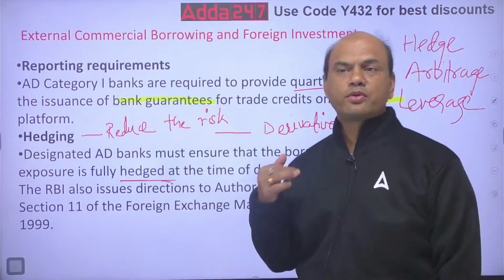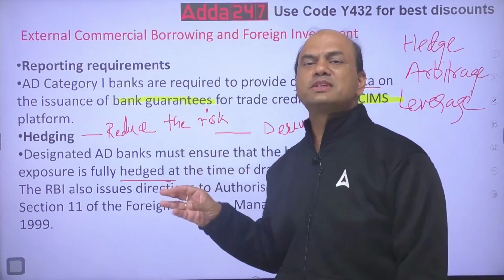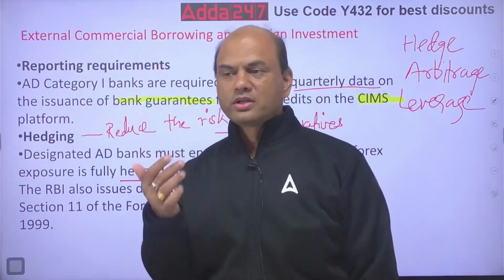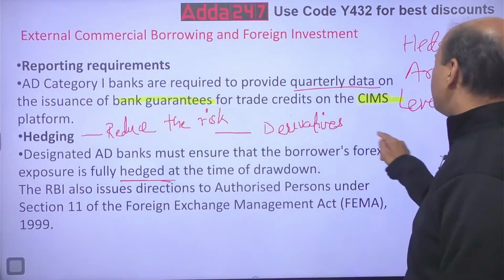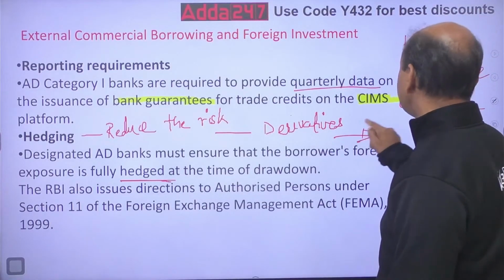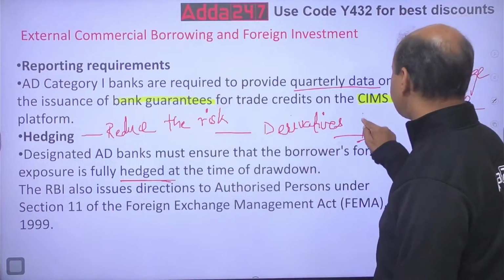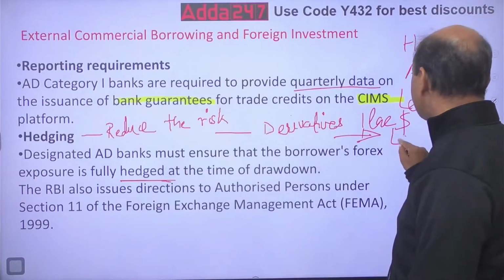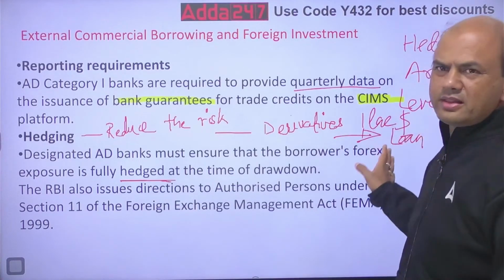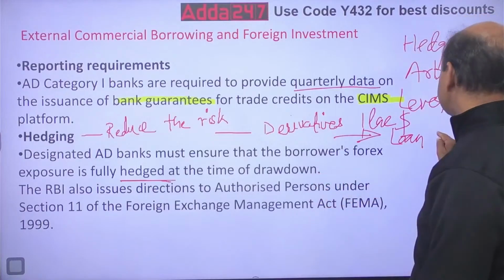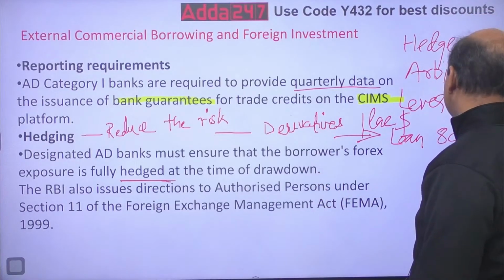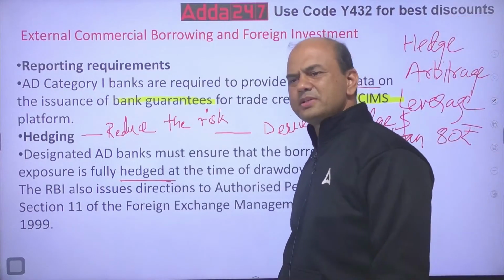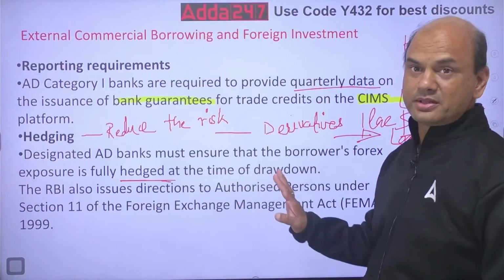Whenever anyone takes foreign exchange, let me explain what this hedging part is. Suppose I take a $1 lakh loan, I'll give you an example. The rate today, let's say, is 80 rupees per dollar. Now, I've taken this loan. What happens? I've taken this loan for 3 years, for example.